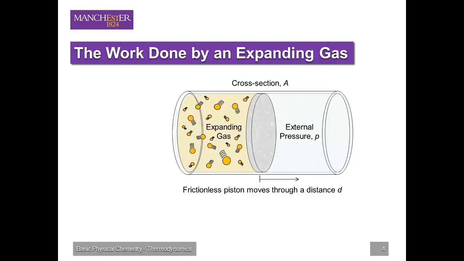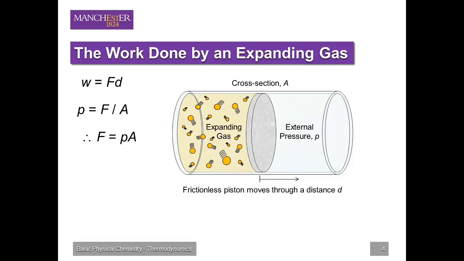To quantify the work done, imagine a gas stored in a cylinder with a frictionless, massless piston of cross-sectional area A. Now imagine the gas expands, pushing the piston through a distance d against an external pressure P. The work done by the gas is the force exerted on the piston multiplied by the distance through which the piston moves. The pressure on the piston is defined as the force exerted on the piston divided by its cross-sectional area, and thus the force exerted on the piston is equal to the pressure on the piston multiplied by its cross-sectional area.